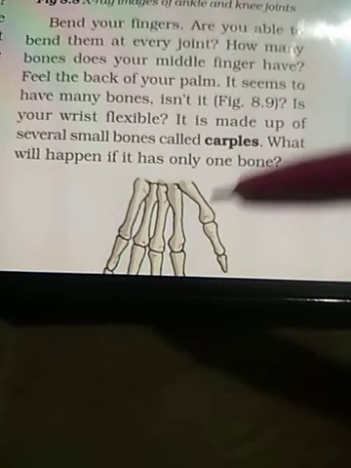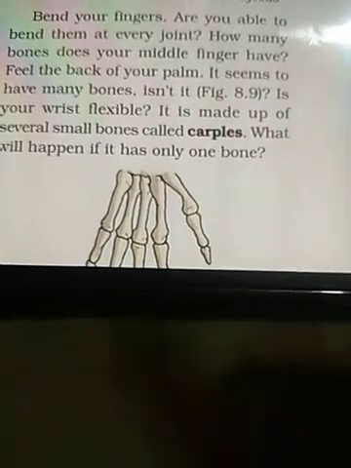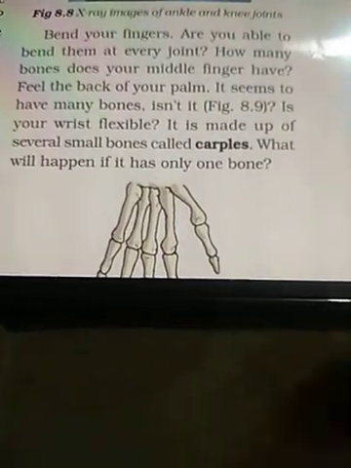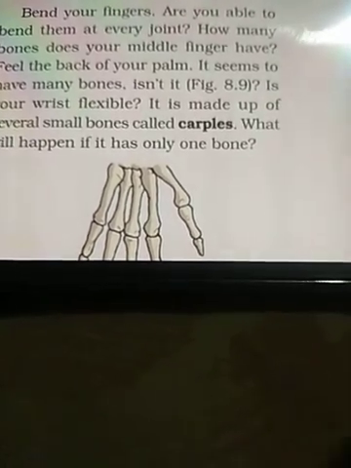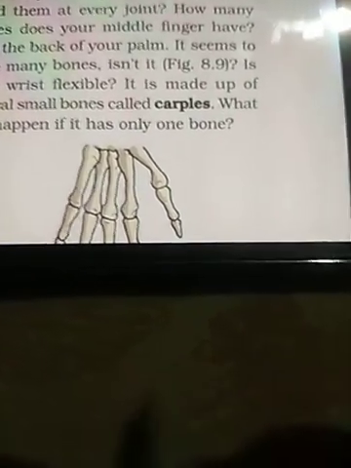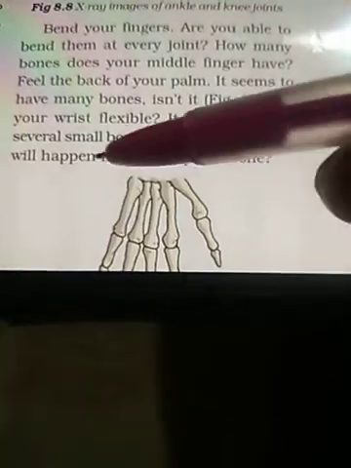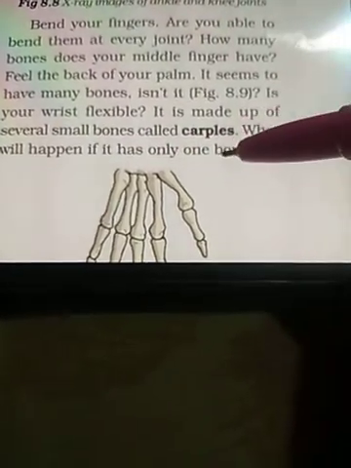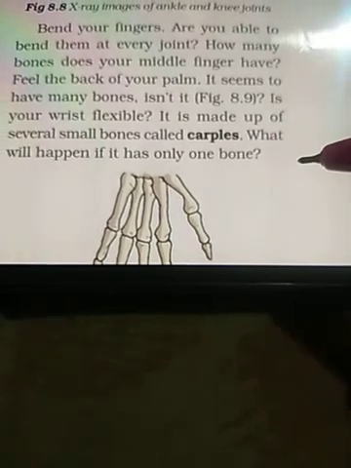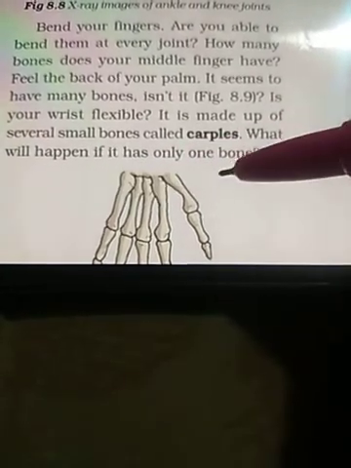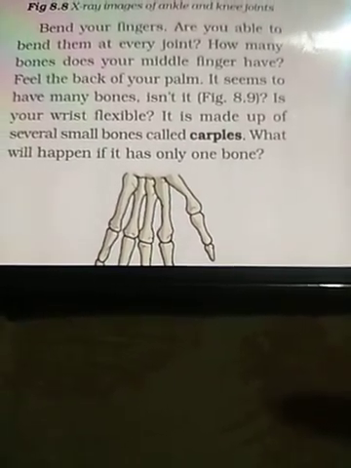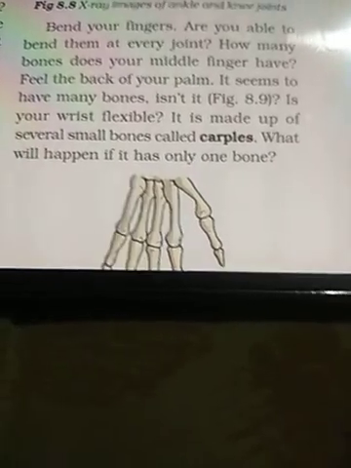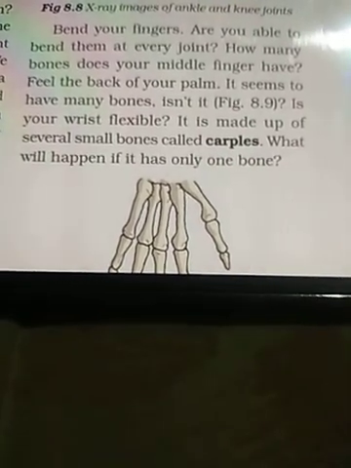Is your wrist flexible? Because of the presence of these bones. Suppose there were a single long bone, our wrist would not be so flexible, because we can hold, twist, and lift things with the help of our wrist. This is because of the presence of several smaller bones, known as carpals. As I have said, what will happen if it has only one bone? The wrist would not be so flexible, and we would not be able to lift things, hold things or move things with the help of our wrist.